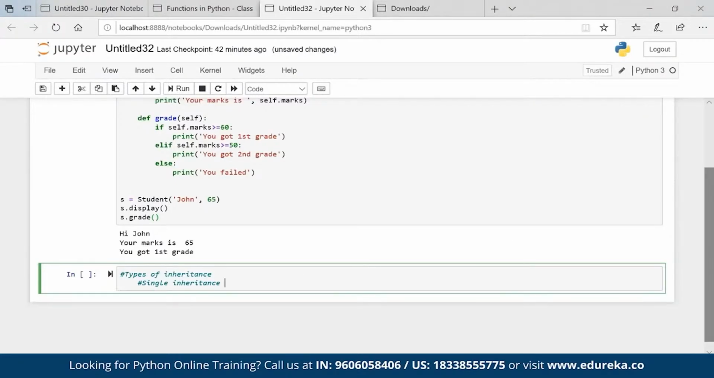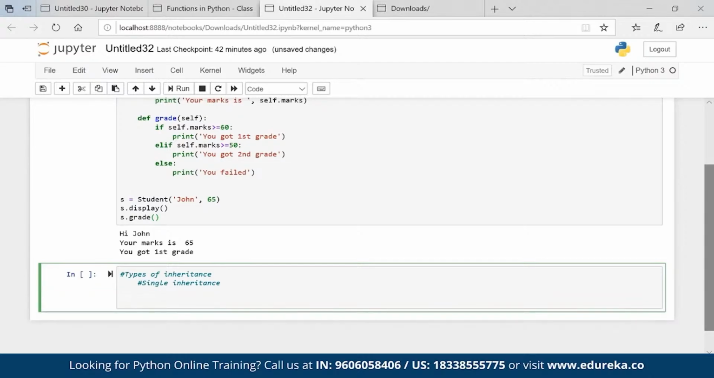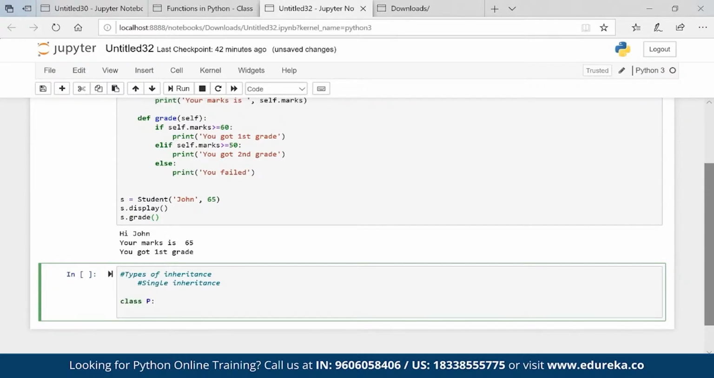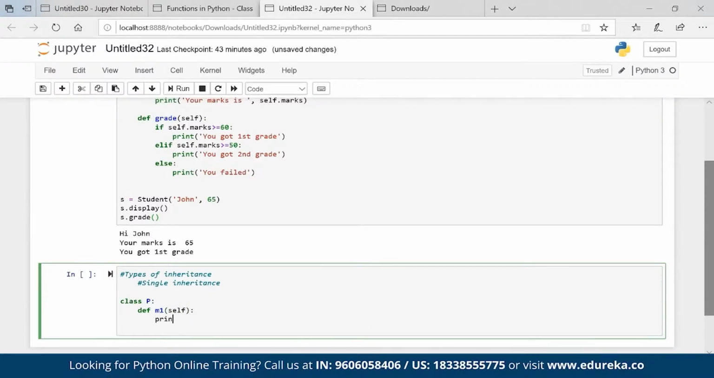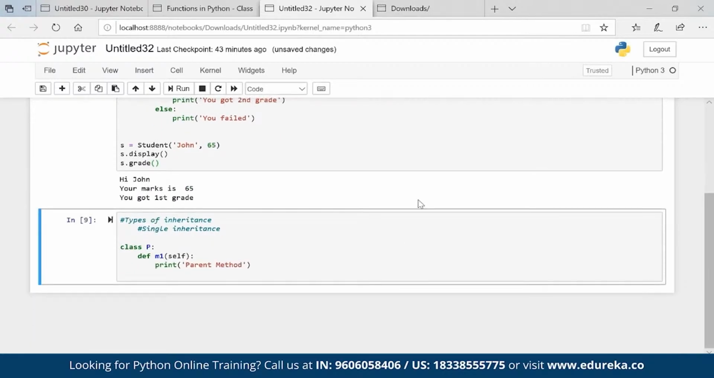So to create a single inheritance, let's say class P is my parent, it has some method. Now here self, if you remove, that is fine, absolutely no issues, but I'm passing it, and print parent method. Okay, so I have a class P. Inside this class P, this is one of the properties of the parent.